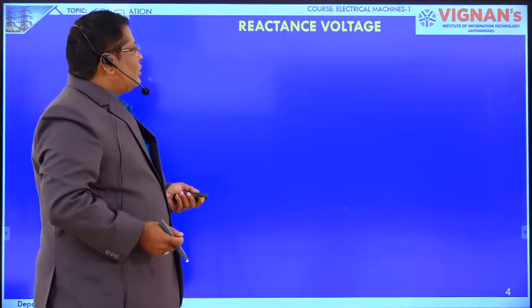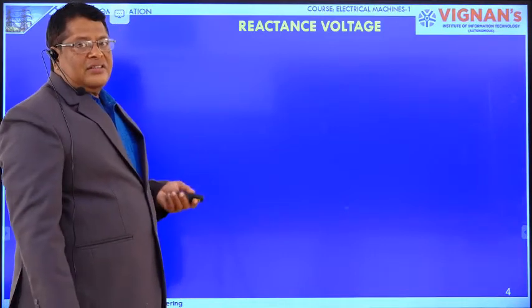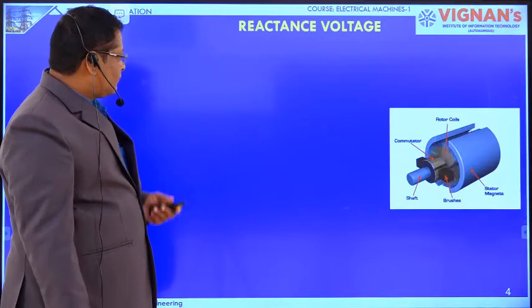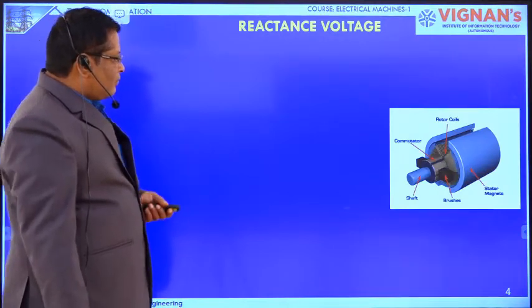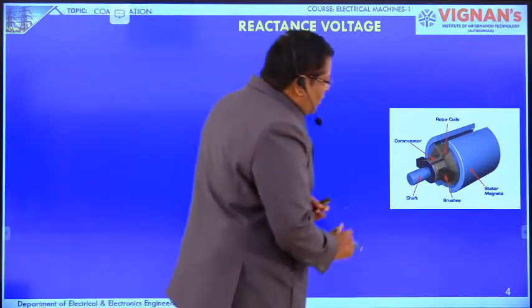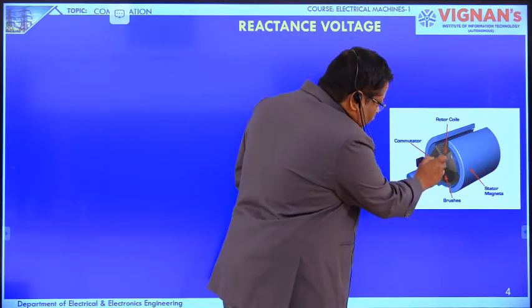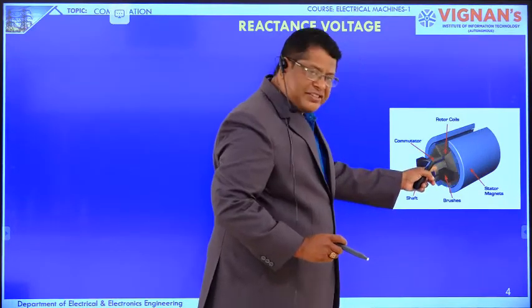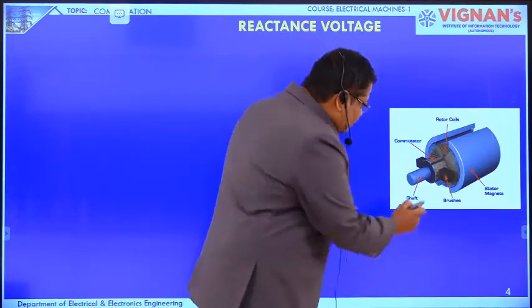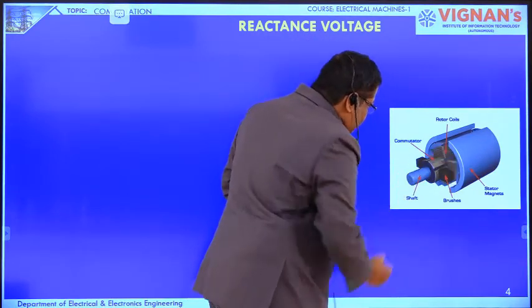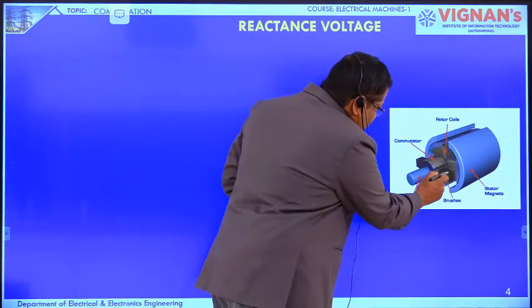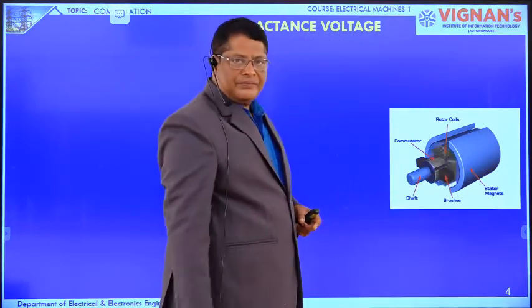Now we are going to see how much the reactance voltage is in a commutator coil. In this diagram, this is the coil which is placed on the armature, which is rotating. Those coils are connected to the commutator segments. On the commutator segments, these two are the brushes.